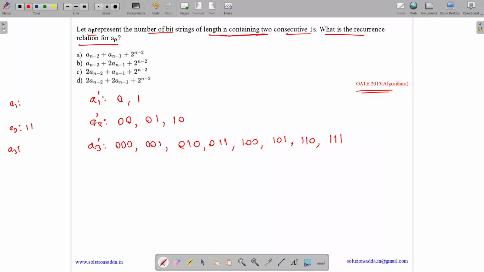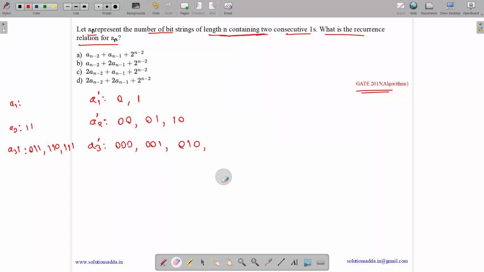A3 dash is the number of bit strings of length 3 not containing two consecutive ones. So 011 won't be here, it will come over here. Then we have 110 and 111.